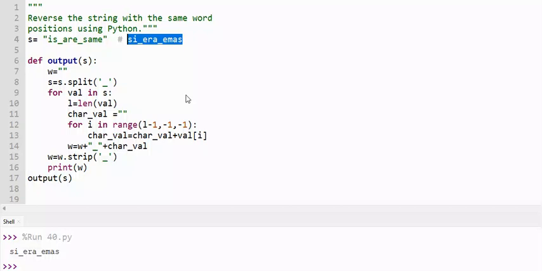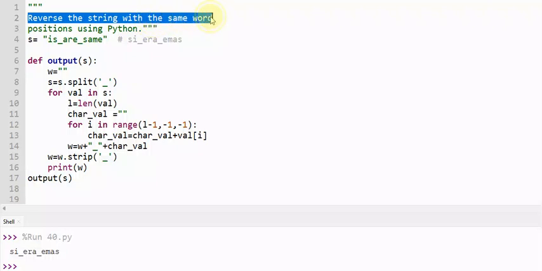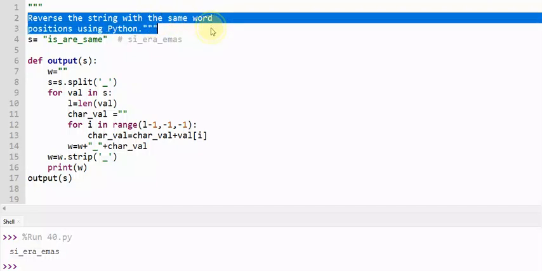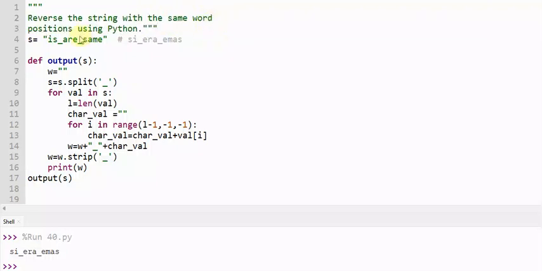Okay. So they will ask a very different reverse. They will ask: reverse the string with the same words position using Python. Same word position means "is" will take the same position here only, but the characters will be exchanged. See here. Okay, how is it working? We'll see it.